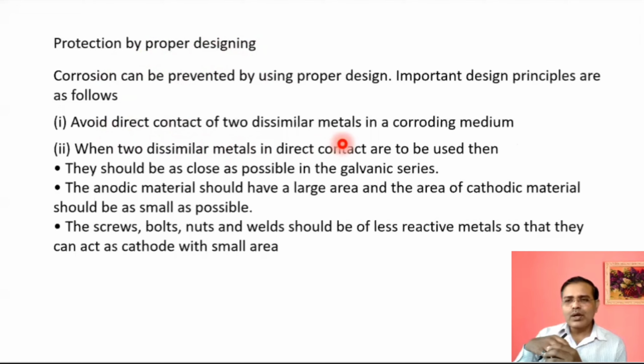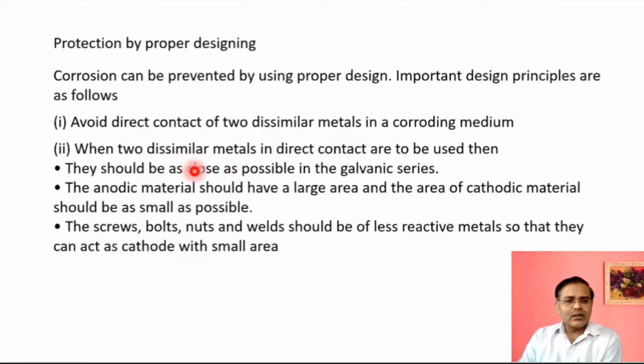I will tell you the example of a plumber. When plumbers come to your home for pipe fittings, are they engineers? Certainly not. But they have the knowledge that when two metals are connected, there will be a problem. So they use Teflon coating. They put something so that the two metals will not have direct contact. So these particular things should be done.